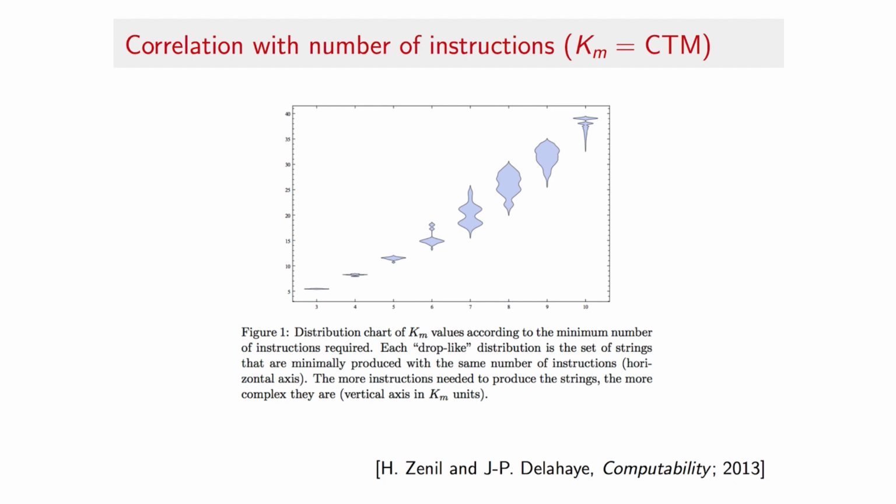Because as I said before, from the CTM method, not only the frequency of production of a string is obtained, that is the number of computer programs that produce a string, but we also knew the first time that a string was produced by a computer program, and thus we know which is the shortest computer program producing that string for that computing model. So this figure plots actual instruction size, that is the number of instructions actually used in the shortest computer program found, versus the estimated algorithmic probability for each of these strings, obtained also from the CTM.